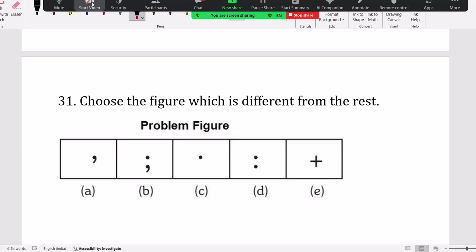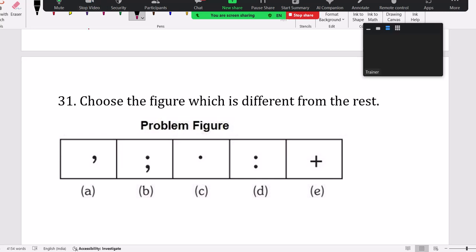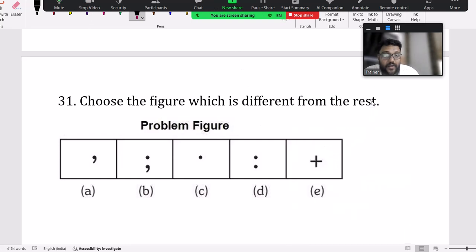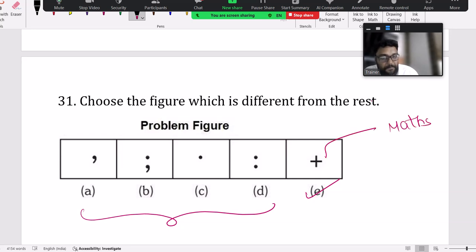So here if you observe, what's the odd one out here? Perfect. Option E, remaining all are punctuation marks related to verbal English. This is a mathematical operator. Comma, full stop, semicolon, colon. If I'm not wrong, these are punctuation marks related to verbal, which will be checked in essay writing.